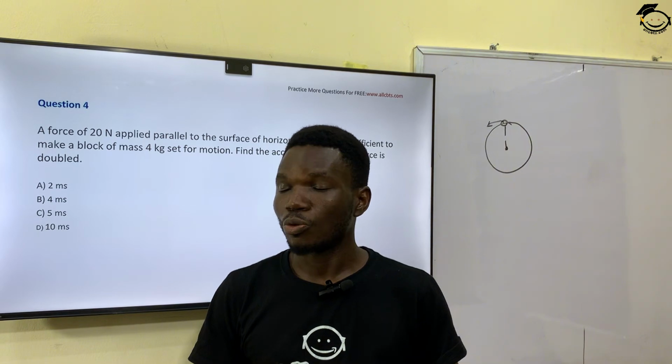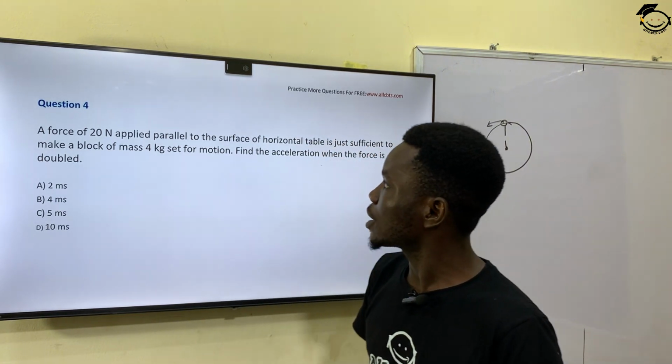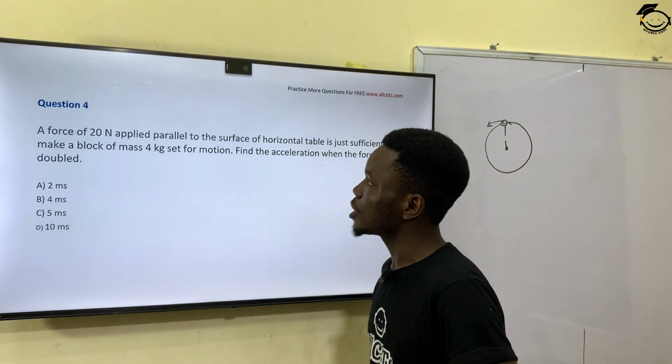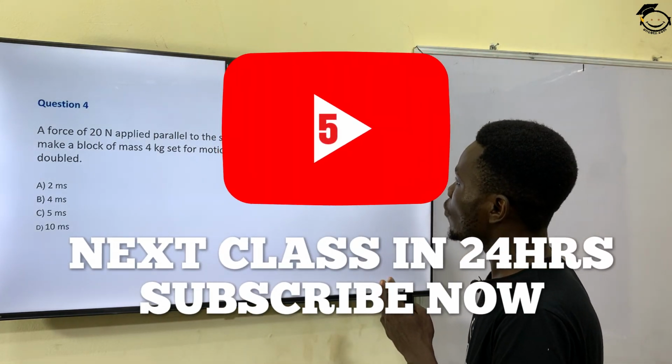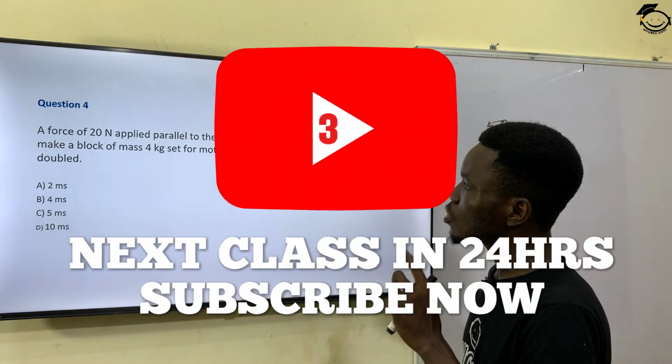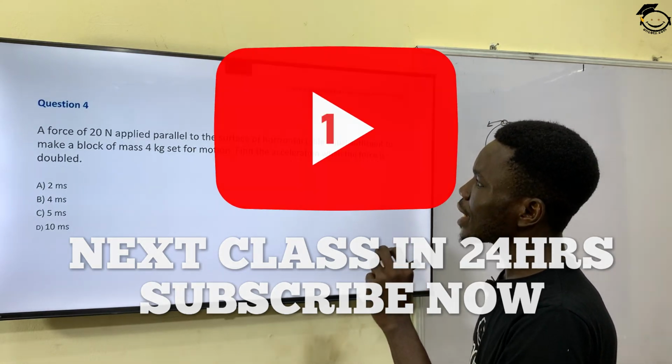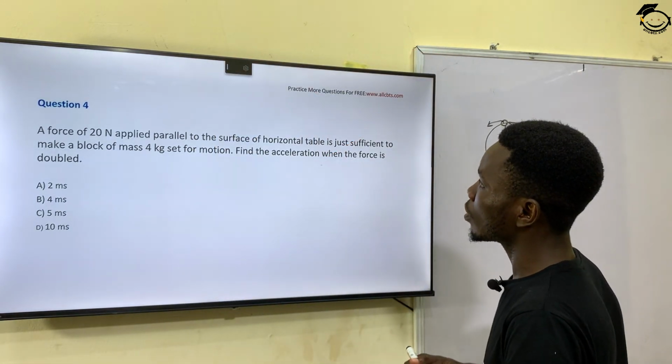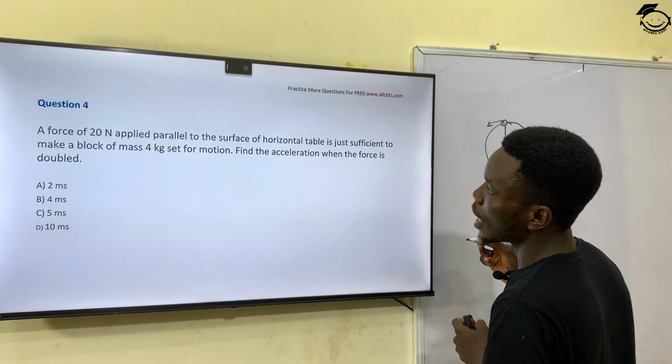So moving on to the next question, which is question number 4. It says, a force of 20 Newton applied parallel to the surface of a horizontal table is just sufficient to make a block of 4 kilogram set for motion.